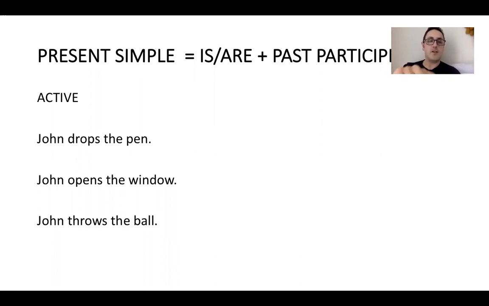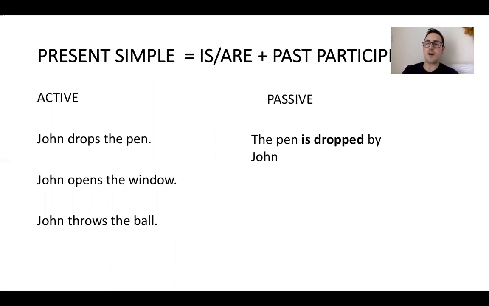So therefore, John, subject, drops the verb, the pen, the object. The object becomes the subject in the passive, okay? The receiver of the action. So in the passive, if the pen being dropped is more important than the person that dropped it, it's going to be like this. The pen is dropped by John, okay?